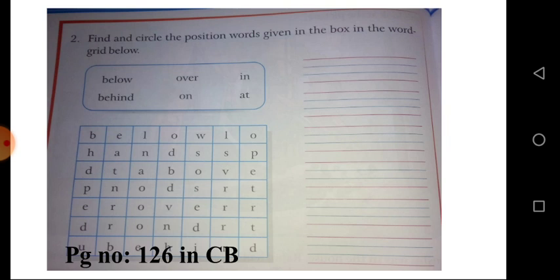Everybody find and circle these words in the grid. I give you 2 minutes. Complete and write in the space. Okay, I hope everyone completed this.